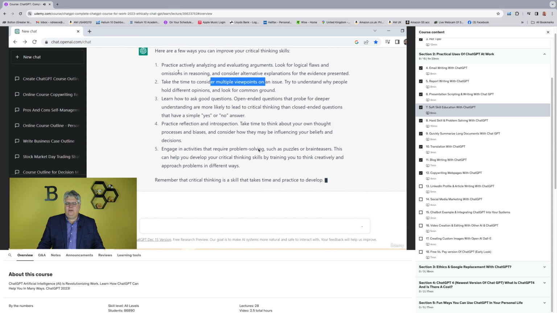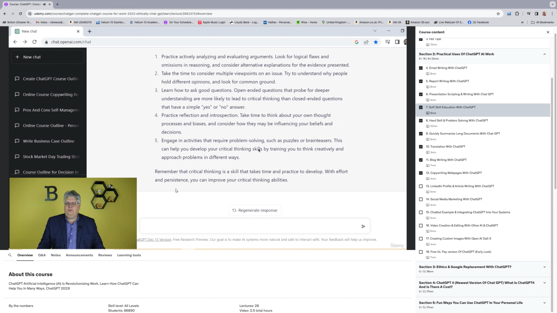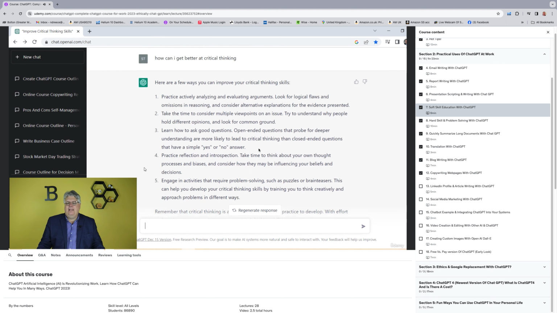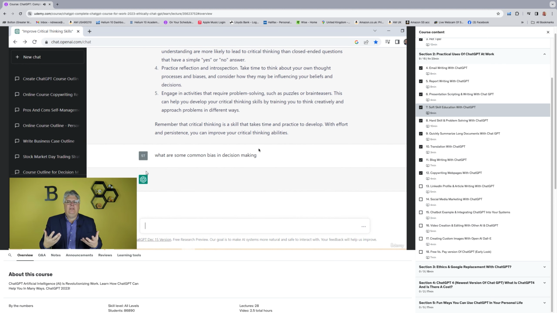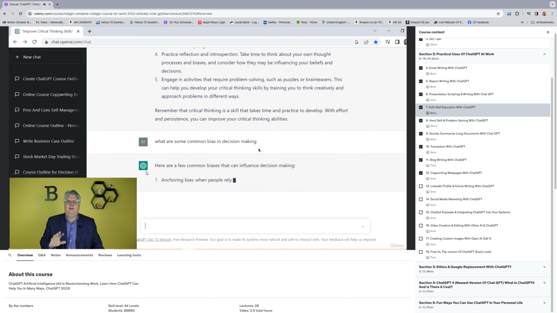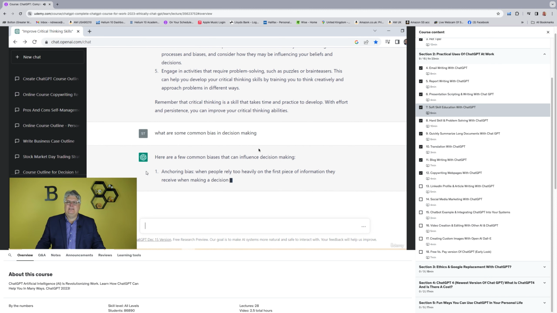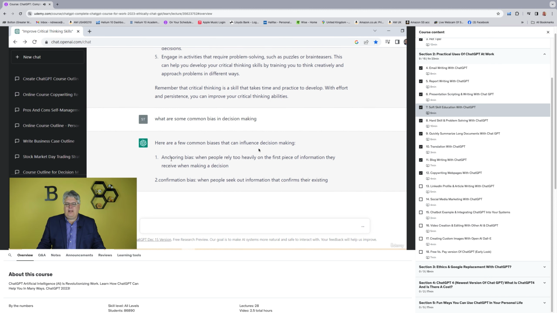Let's say it's giving good information, but I've also been told by my boss that sometimes I have biases in my decision making, right? So I could say, well, what is that? What are some common biases in decision making, kind of related to critical thinking? Bias, not in the sense that a person would be told they're a racist or don't like a certain gender or whatever. It's more the scientific type of biases.